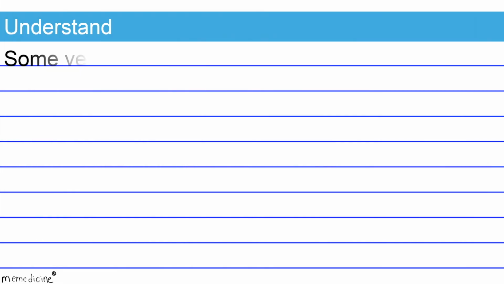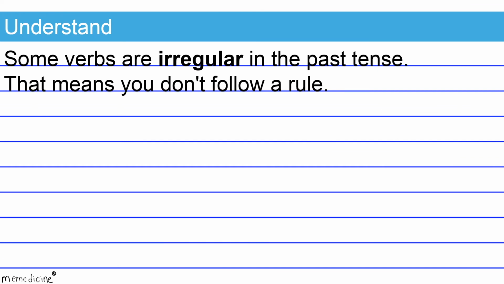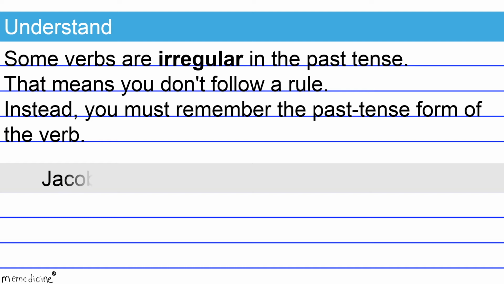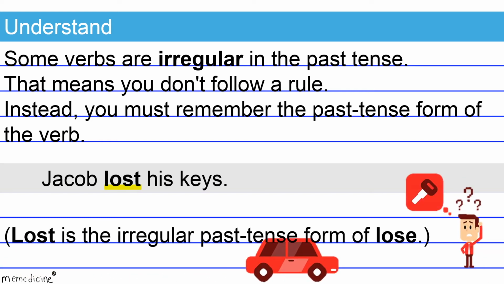verb. Some verbs are irregular in the past tense. That means you don't follow a rule. Instead, you must remember the past tense form of the verb. Check out this example. Jacob lost his keys. Lost is the irregular past tense form of the verb lose. This is a correct shift, and the overall sentence is formatted correctly.